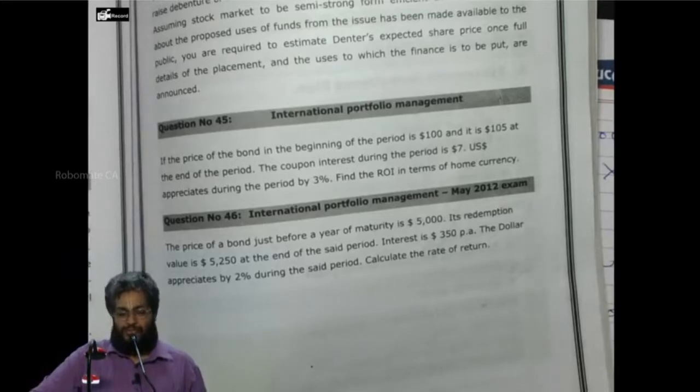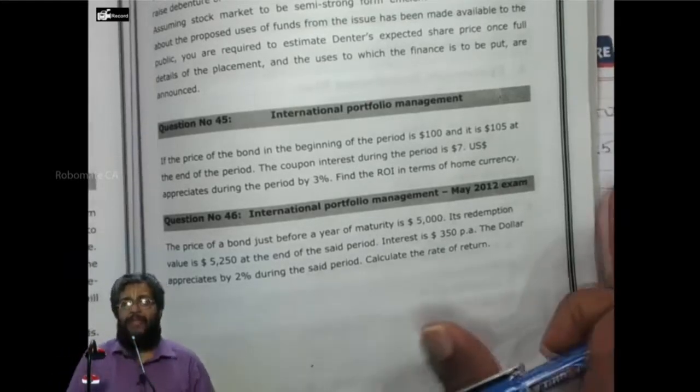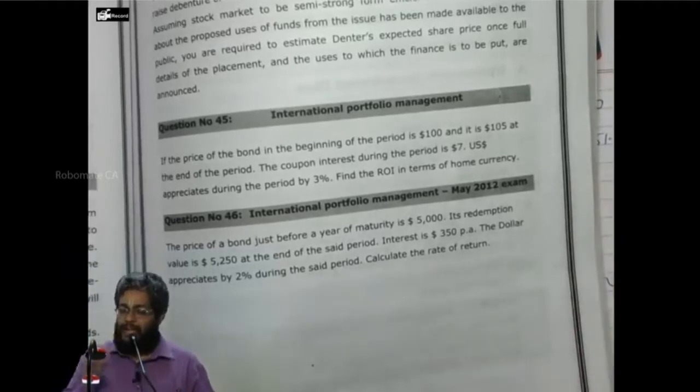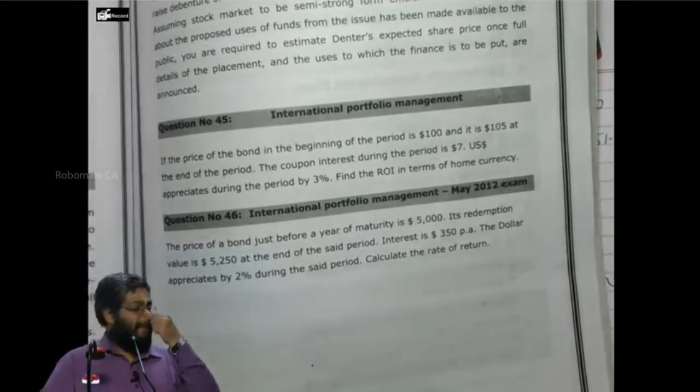The heading of the working note is: the exchange rate after 1 year.